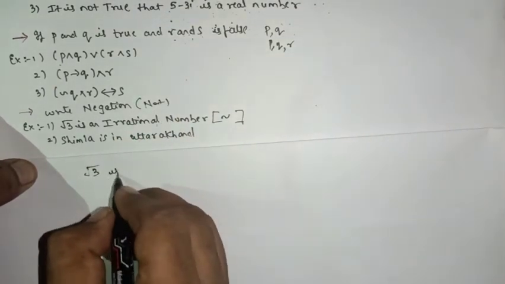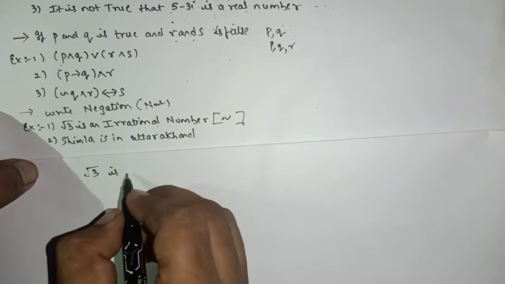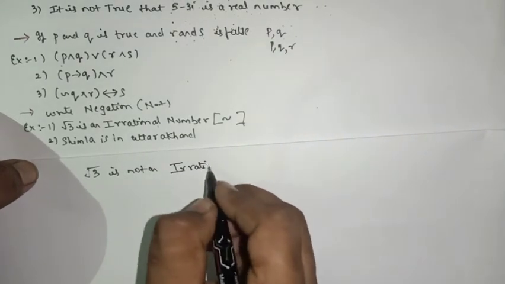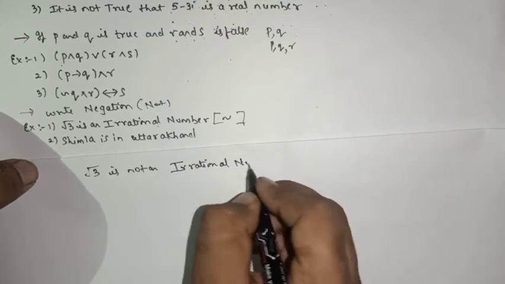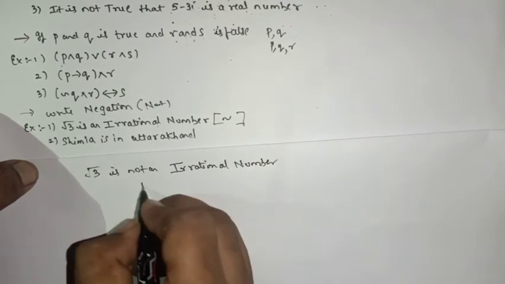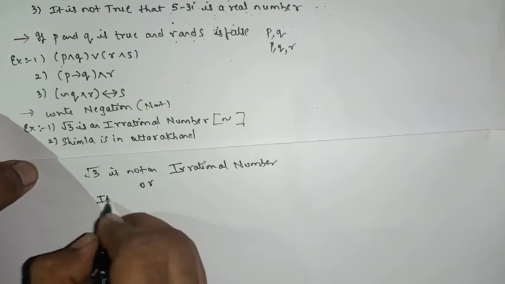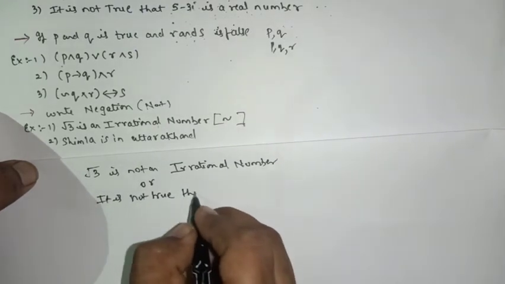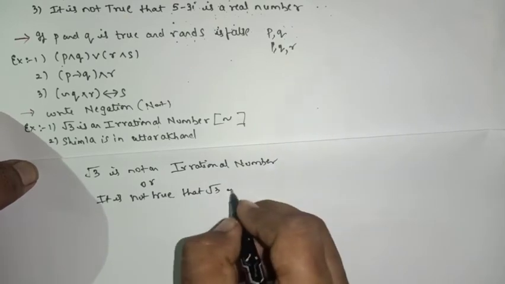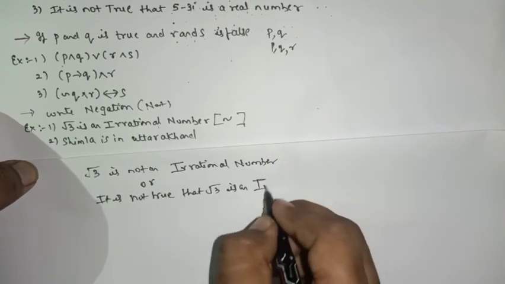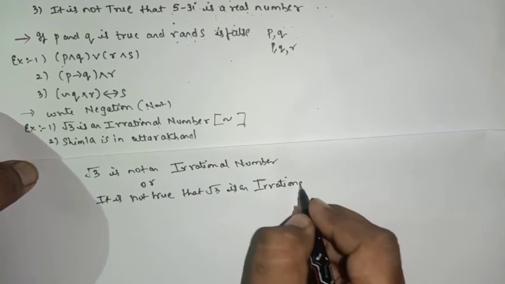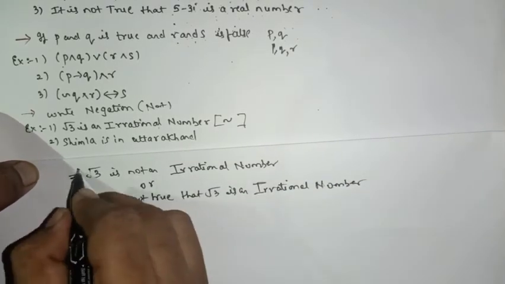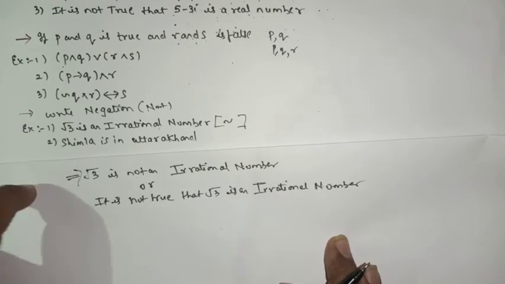So root 3 is not an irrational number, or else you can write it is not true that root 3 is an irrational number. I guess the first one is easy and simple to write.